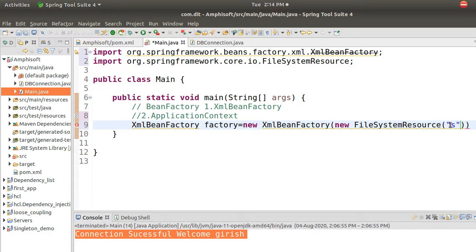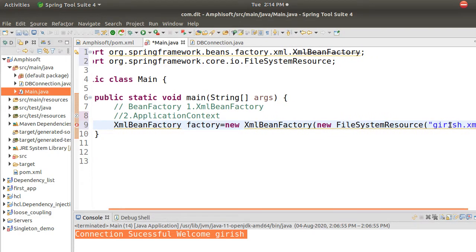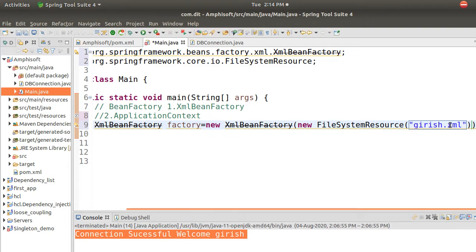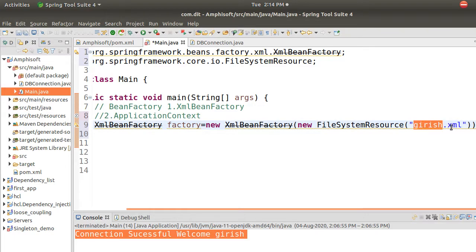I am giving, say, Girish.xml. What is this girish.xml? In this girish.xml, I will write the configuration, meaning what are the objects that I want to construct for that bean factory. Okay, what are the configs? I don't have that XML file here.